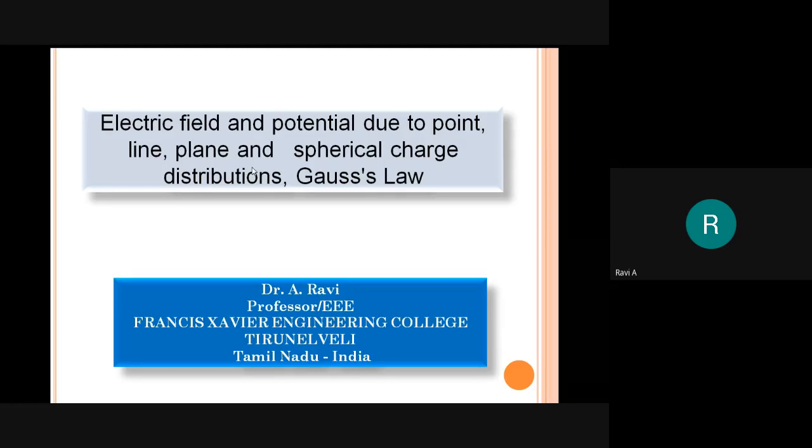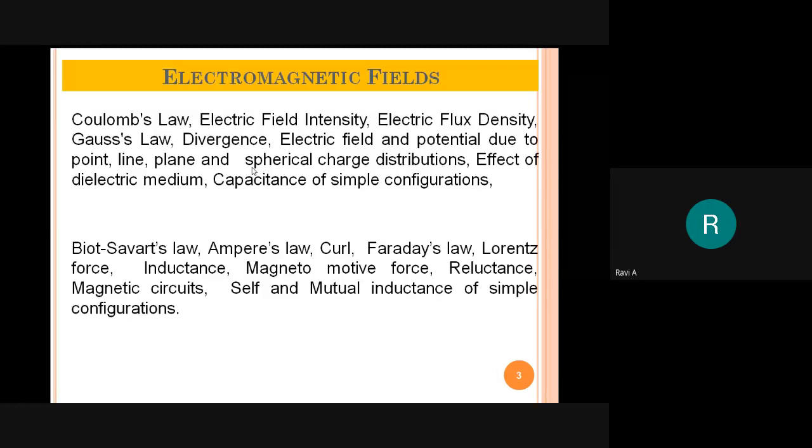So this is the very aim of today's class. Right. So we'll go into the problems. But before going into the problems, let me quickly recall the previous class so that it will be useful while doing the problems in this class.